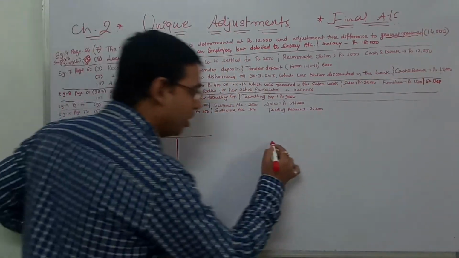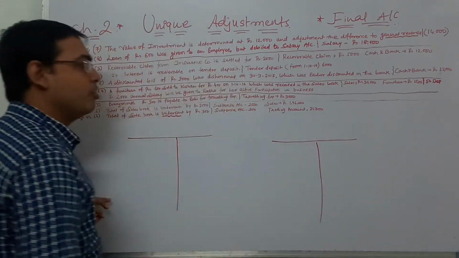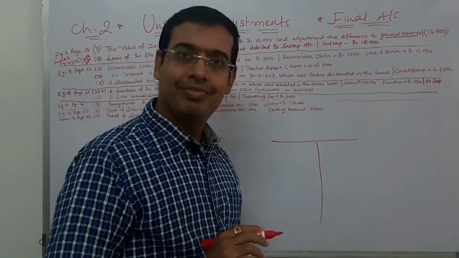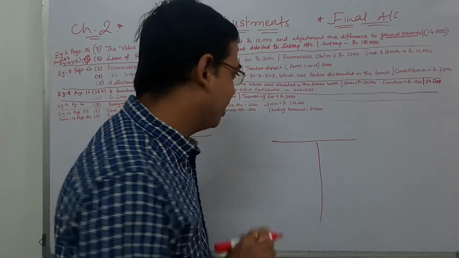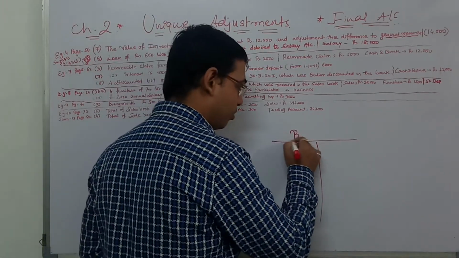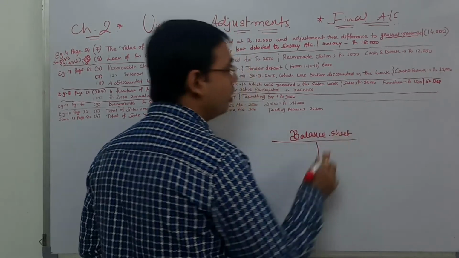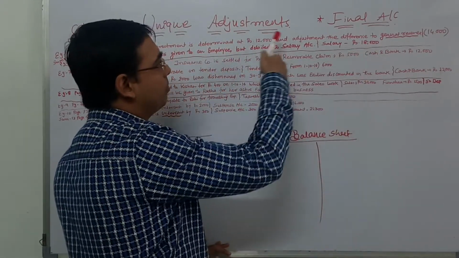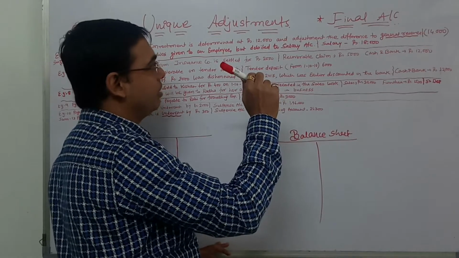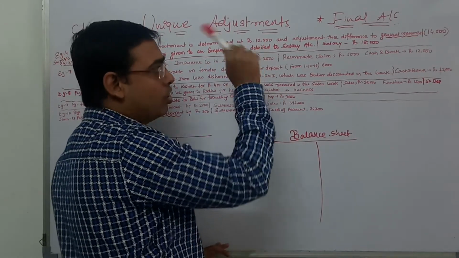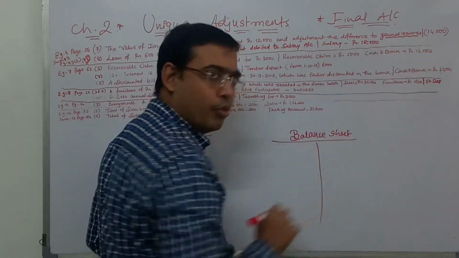Let's understand. As we have understood, the general reserve is a part of the balance sheet, liability side. Absolutely correct, Beta ji. So we require the balance sheet. What we need to do is simply transfer the general reserve difference. What was the investment? 12,000. But what was the book value? 14,000.